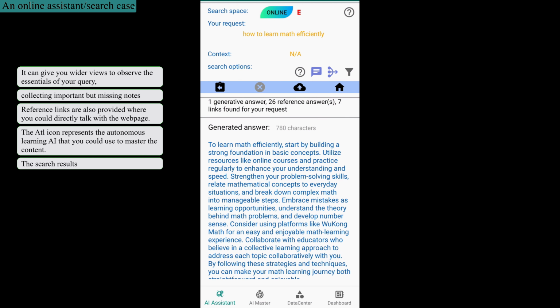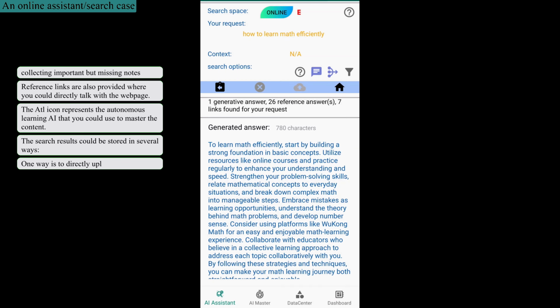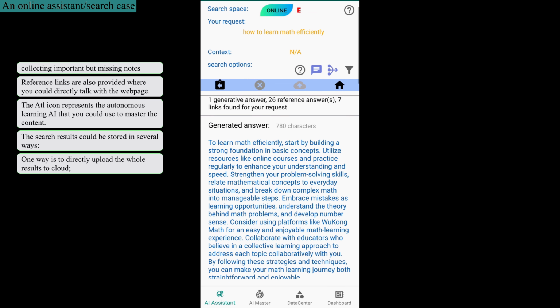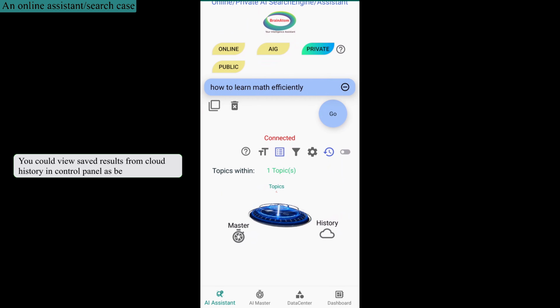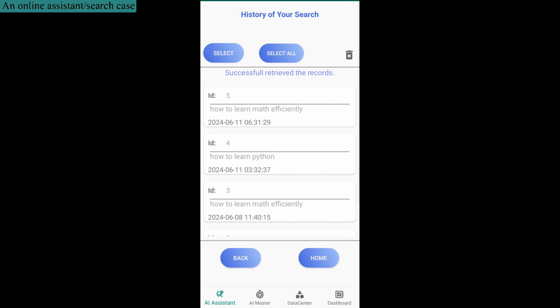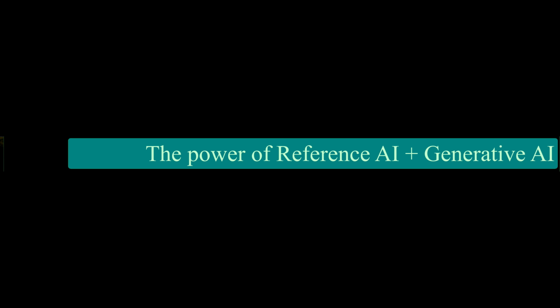The search results could be stored in several ways. One way is to directly upload the whole results to the cloud. You could view saved results from cloud history in the Control Panel below. The answer from the online search space is created in real time by a ranking algorithm.